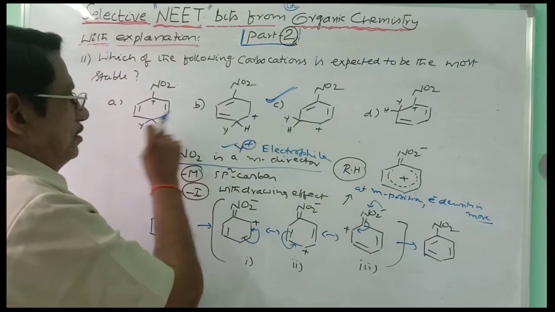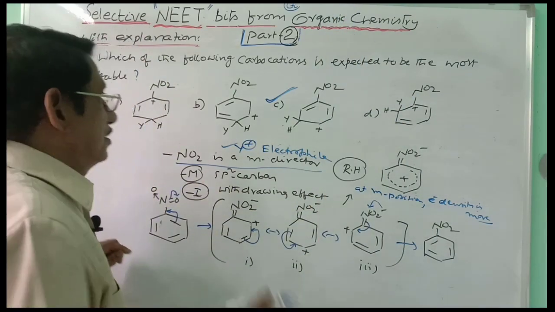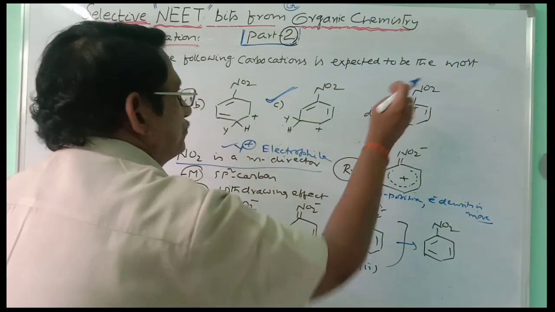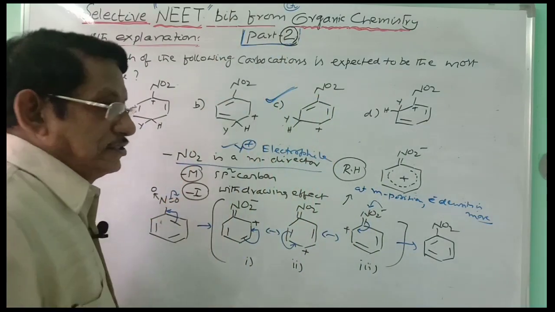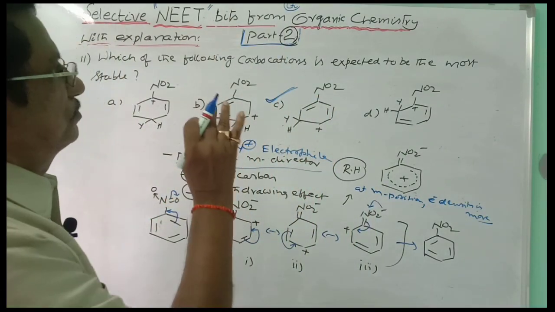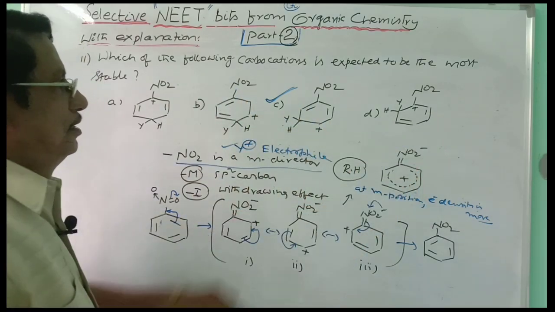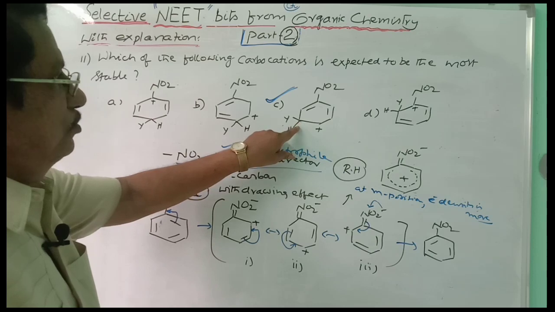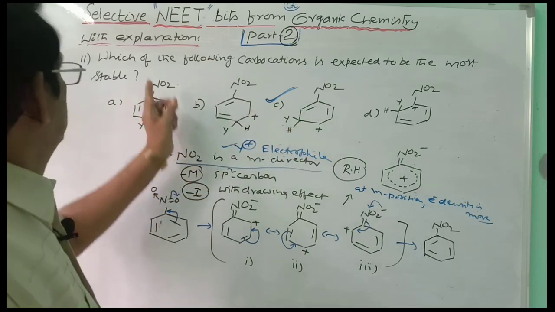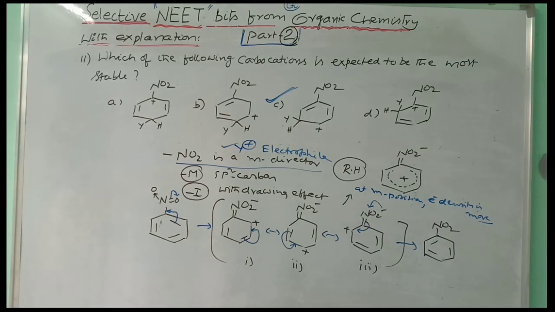This is para, this is para, this is ortho. At the same time, getting the positive charge at the carbon to which the electron-withdrawing group is attached is also most unlikely. So, as a result, the most favorable carbocation among these four is the meta attack position, and bit C is the answer for the 11th one. Okay, the next one.